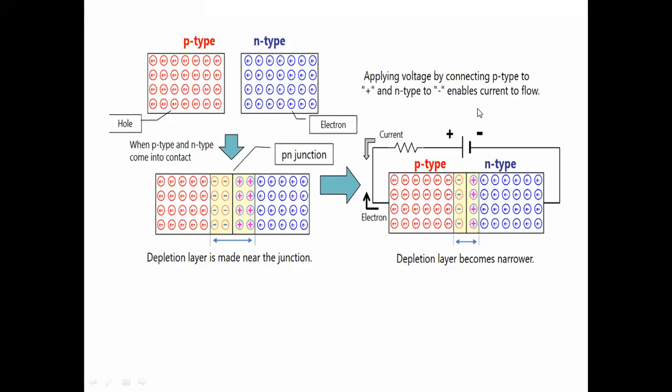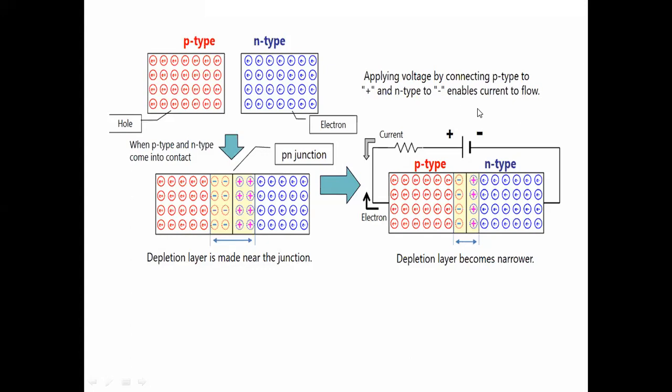To obtain a p-type semiconductor, we add trivalent impurities to the pure semiconductor. Similarly, to get an n-type semiconductor, we add pentavalent impurities to the pure semiconductor. From that we can obtain the two types of semiconductors, p-type and n-type.